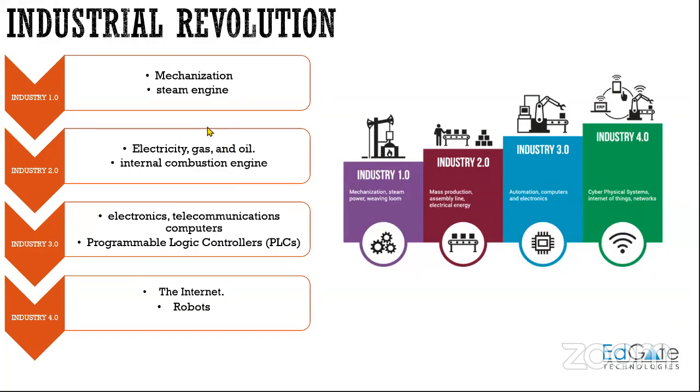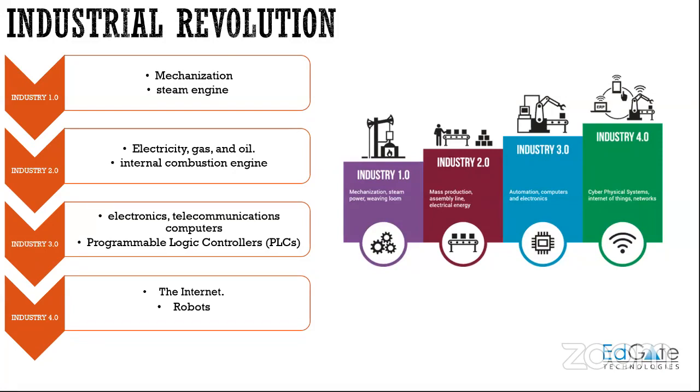So in the previous industrial revolutions, what were the things being invented or seen? In industry 1.0, you had mechanization and steam engines being developed, where steam engines were used to perform each and every task at that particular time, around the 19th century. Industry 2.0 gave a new thing such as electricity, gas, and oil.